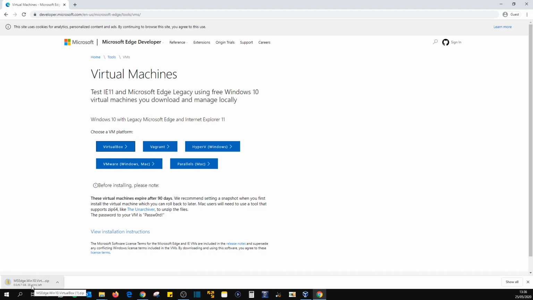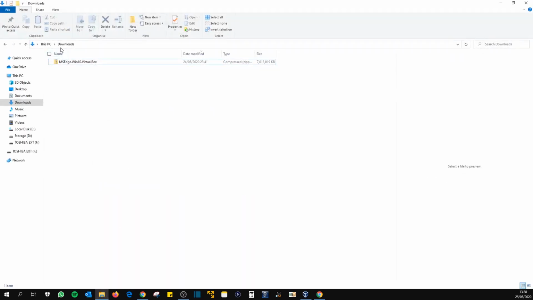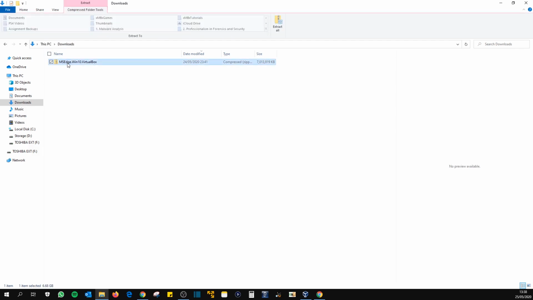So the file size is 6.7 gigabytes, so you might have to wait a while for it to install. Once it's installed, if we go to File Explorer, go to your Downloads folder, it should be in your downloads. So if you click on it, click the option Compressed Folder Tools, and then we'll click Extract All.